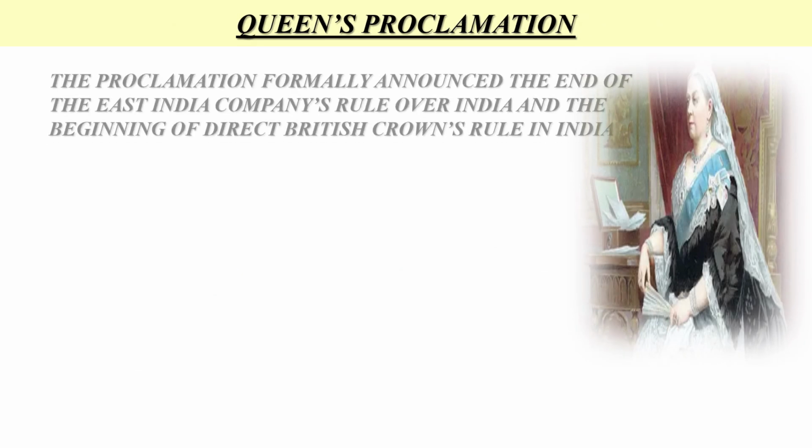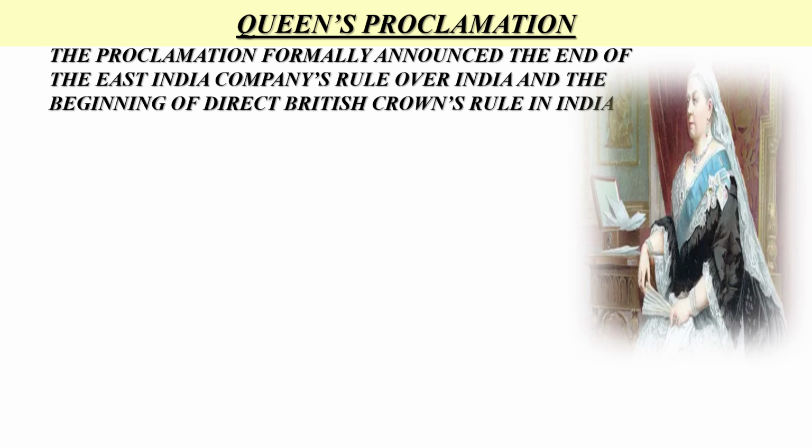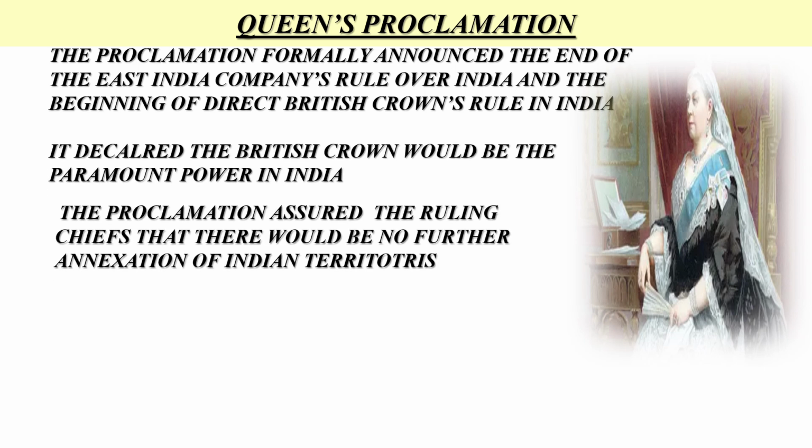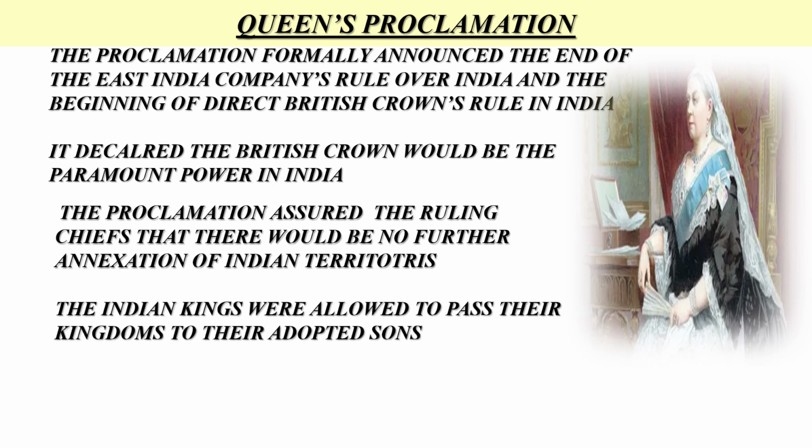Queen's Proclamation. The proclamation formally announced the end of the East India Company's rule over India and the beginning of direct British Crown's rule in India. It declared the British Crown would be the paramount power in India. The proclamation assured the ruling chiefs that there would be no further annexation of Indian territories, because after the revolt of 1857, the British government had realized that for the sustenance of their rule in India, the loyalty of the ruling class was of utmost importance. The Indian kings were allowed to pass their kingdoms to their adopted son.